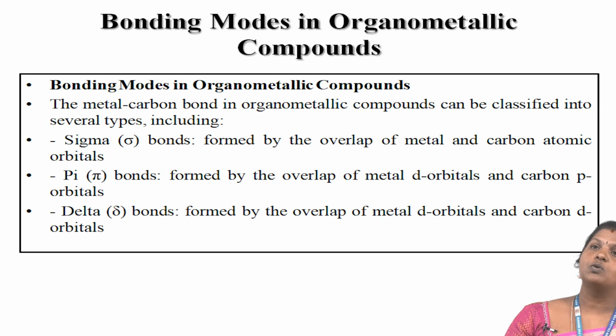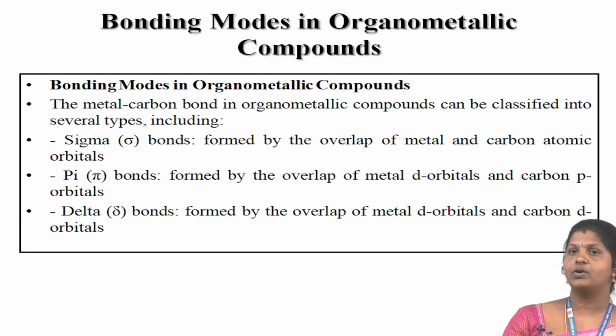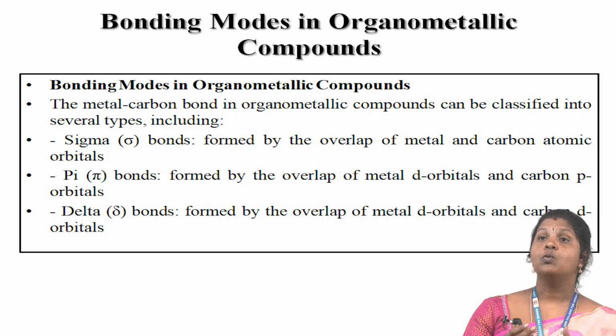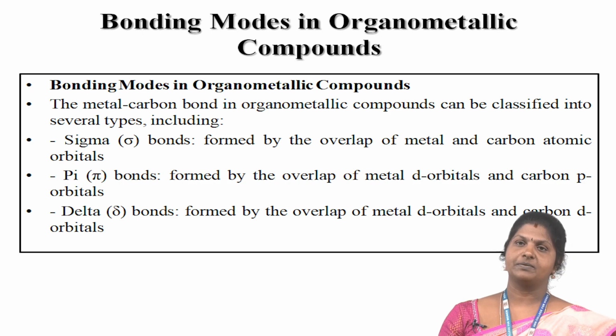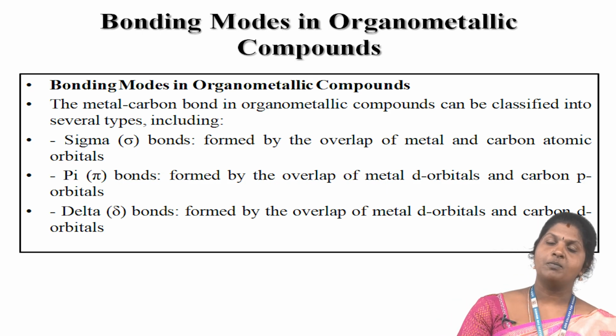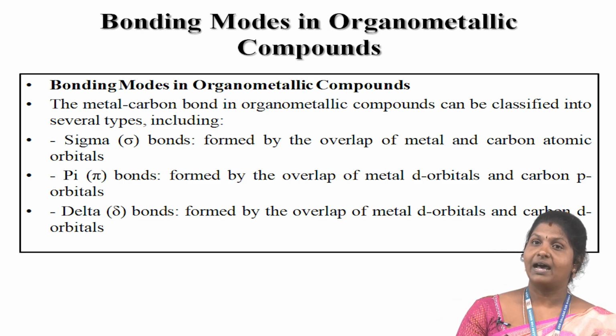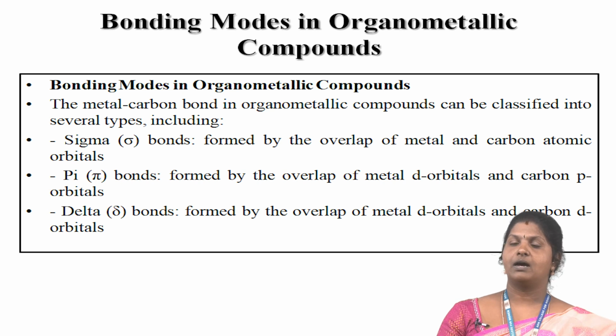Then bonding modes in organometallic compounds. The metal-carbon bond in organometallic compounds can be classified into several types including sigma bond, pi bond and delta bond. What is meant by a sigma bond? The sigma bond is formed by the overlap of metal and carbon atomic orbitals.